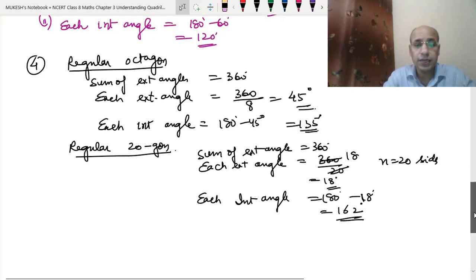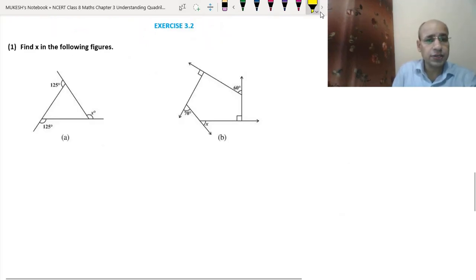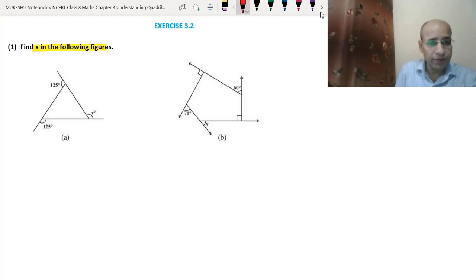Now let's do exercise 3.2. In exercise 3.2, the first question: we have to find the value of x in the following figures. Let's do it for figure 1. In figure 1 we have the exterior angles, so this will be done in the same way as we did example number 1. So 125 degrees plus 125 degrees plus x degrees equals 360 degrees, because the sum of the exterior angles of any polygon is 360 degrees.